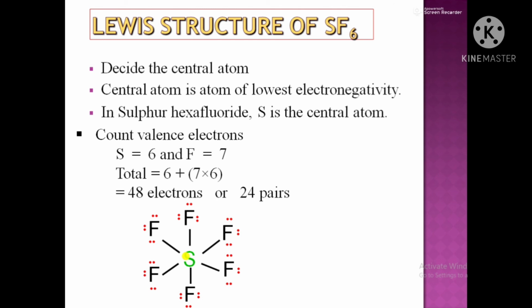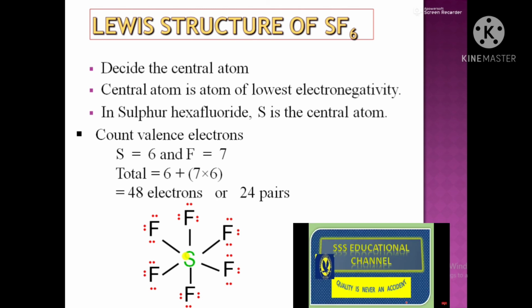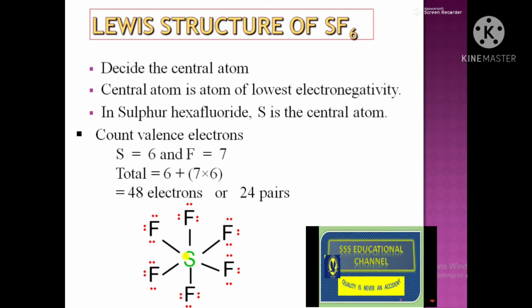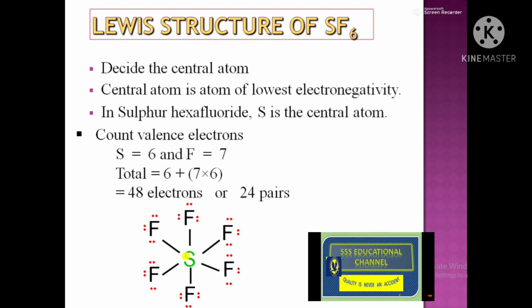So the Lewis structure helps in determining the bonding and the number of bond pairs and lone pairs in the electronic structure, and we can predict whether the molecule follows the octet rule or not. Lewis structure will also be discussed in covalent bonding, and then you will have a much better idea of how easily we can draw the Lewis structures of different compounds.